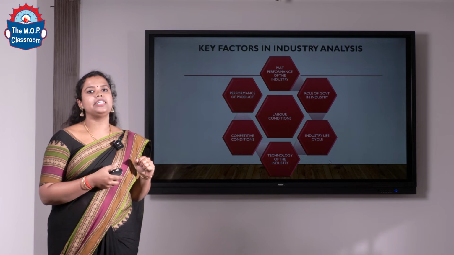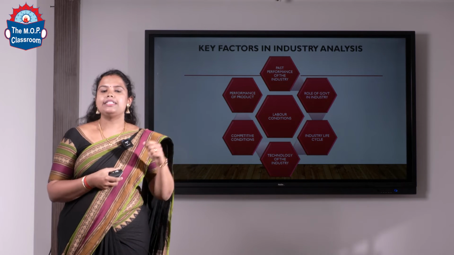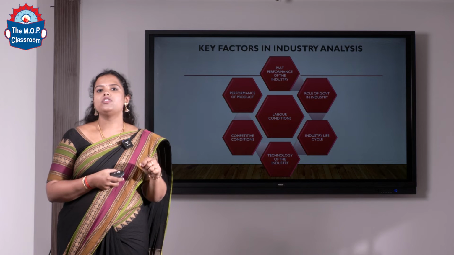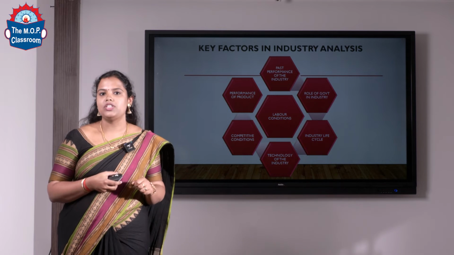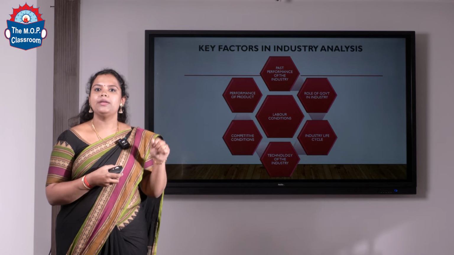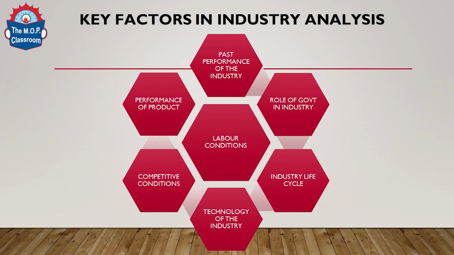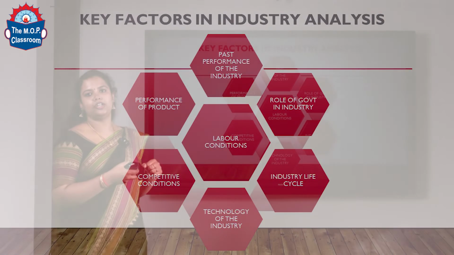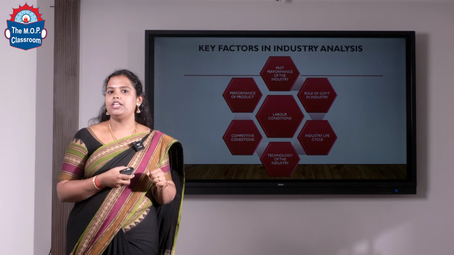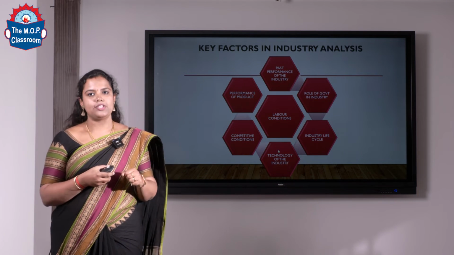Next, we have the key factors in the industrial analysis. Even before the company goes into listing on the security market, it has to make sure a lot of analysis and evaluation is done for the company. So here are the key factors that the industry has to analyze for itself and for the outer market also. We have past performance of the industry, role of the government in industry, industrial life cycle, technology of the industry, competitive conditions, performance of the product and labor conditions. All are interdependent on each other. If you lose one factor, it will have a direct effect on the corporate profits and the investment decisions.